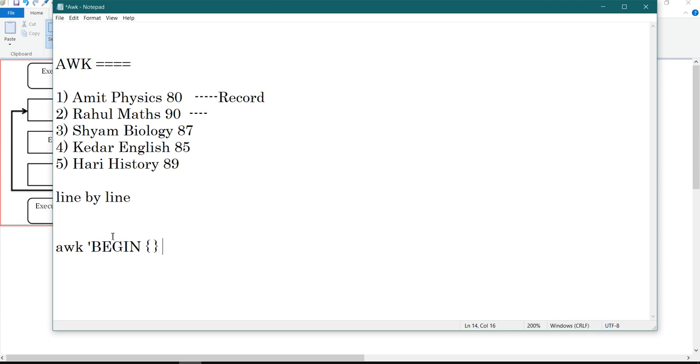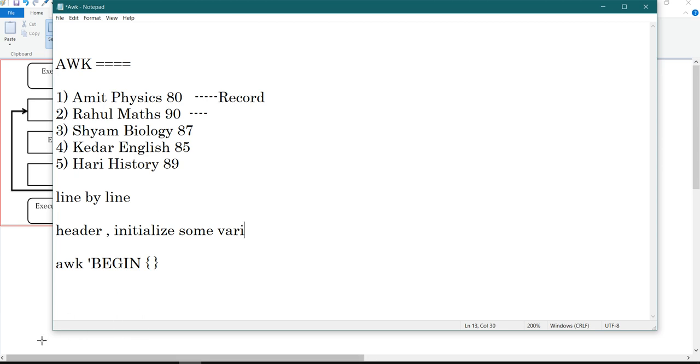The BEGIN block is mainly used if you want to put a header in your file. It doesn't work line by line. BEGIN executes when your file reading has not started. So BEGIN is a good place when you want to display a header in your file, or you want to initialize some variable before starting the text processing of the file.